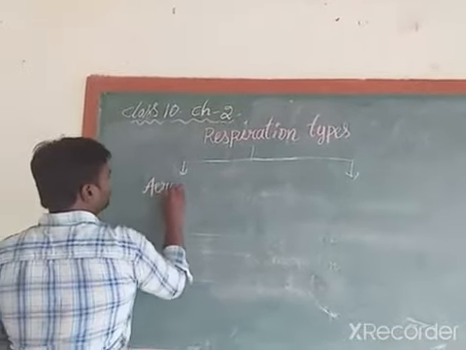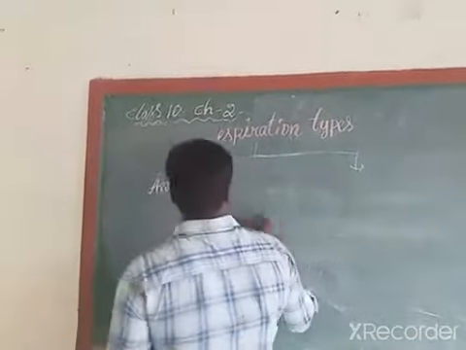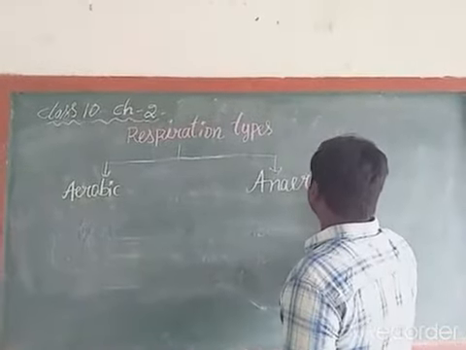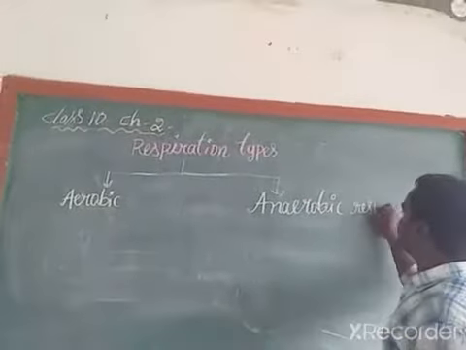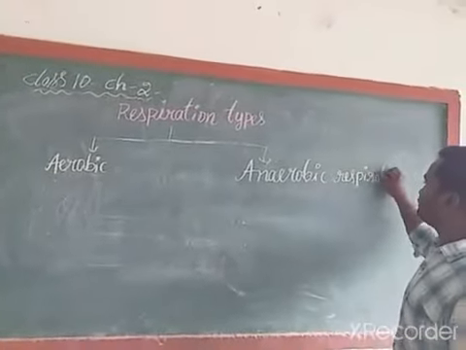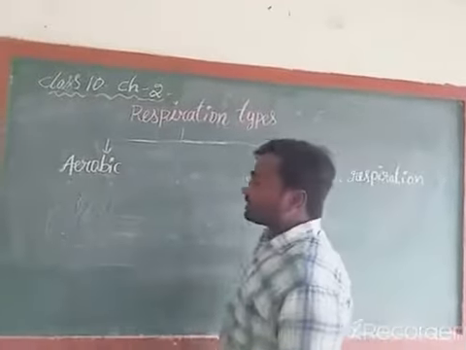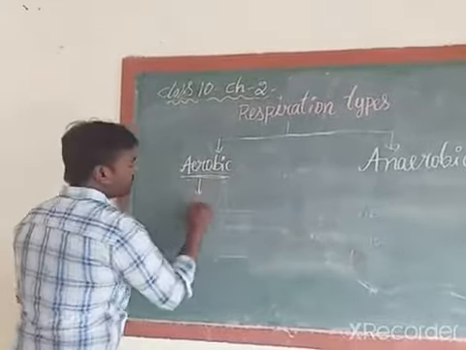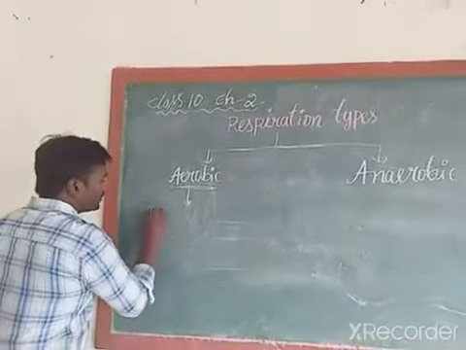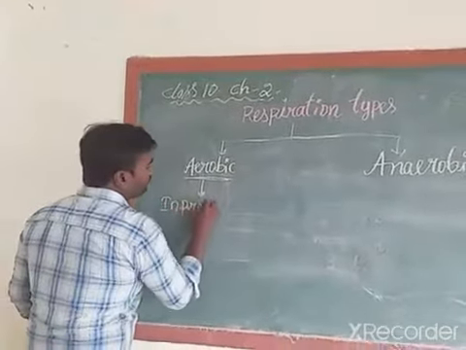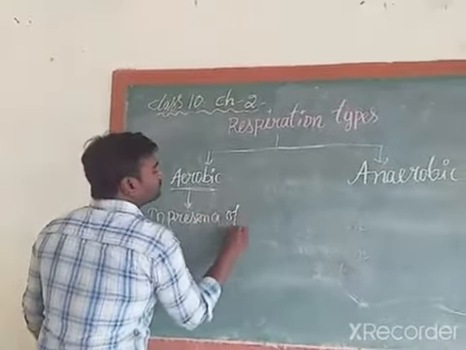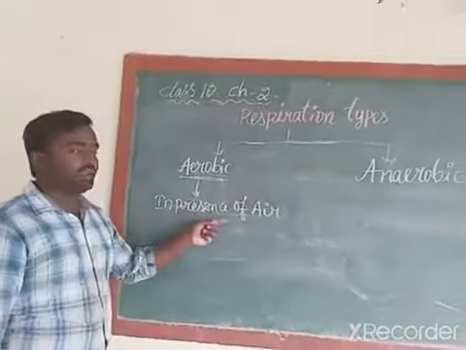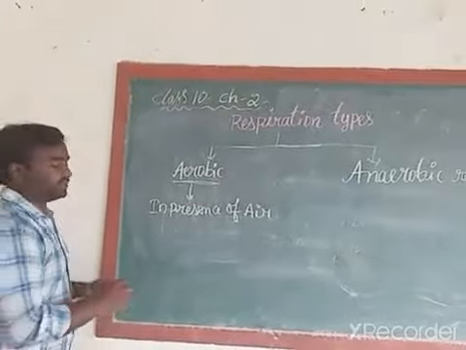Aerobic respiration. Next, anaerobic respiration. What is aerobic respiration? Aero means air. This respiration is carried out in presence of air. If respiration is carried out in presence of air, then it is called aerobic respiration.